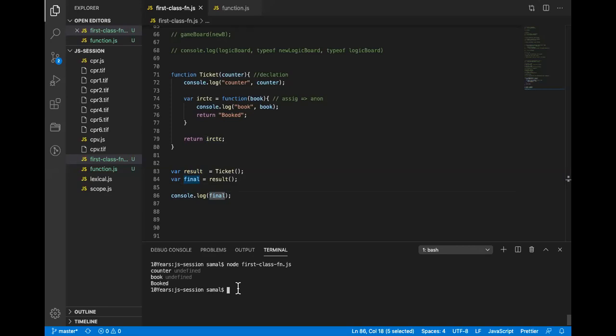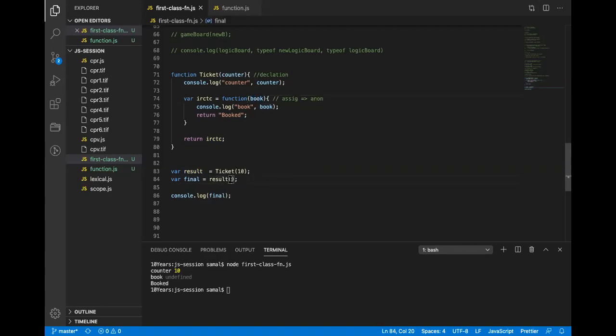Okay. So let me just add this 10. Now tell me. It will print counter 10. And book will be undefined because I did not pass anything to this function, right? So this 10 is passed here, received by this function. And then this function as a reference received result here. So whenever I call result, this function gets called, and there is a parameter, and when I'm calling it, I did not pass anything. So it will receive it as undefined.